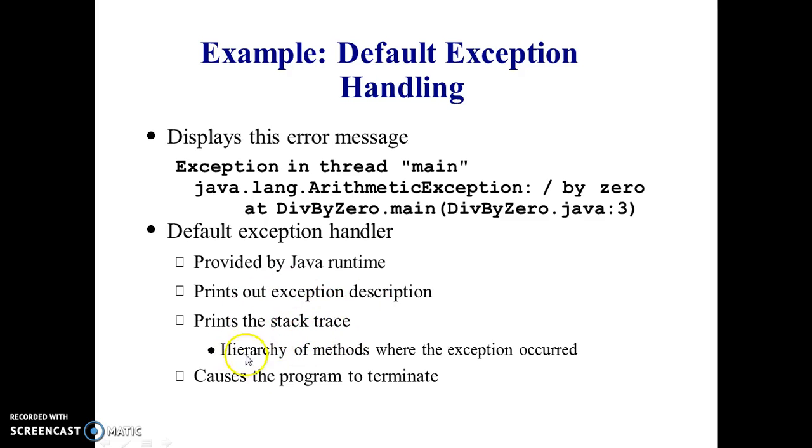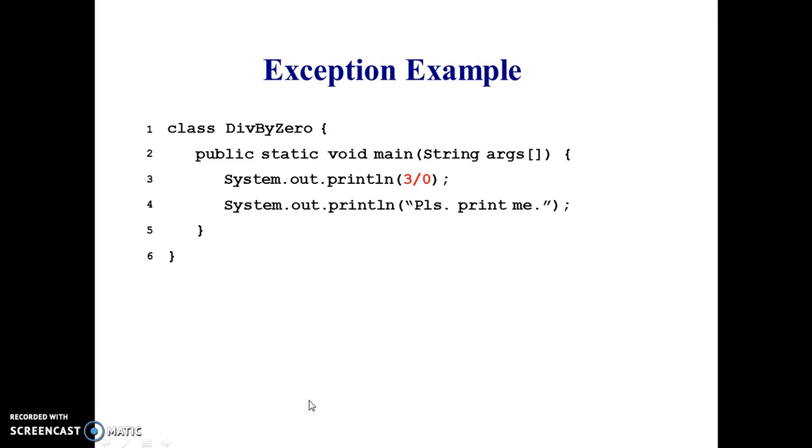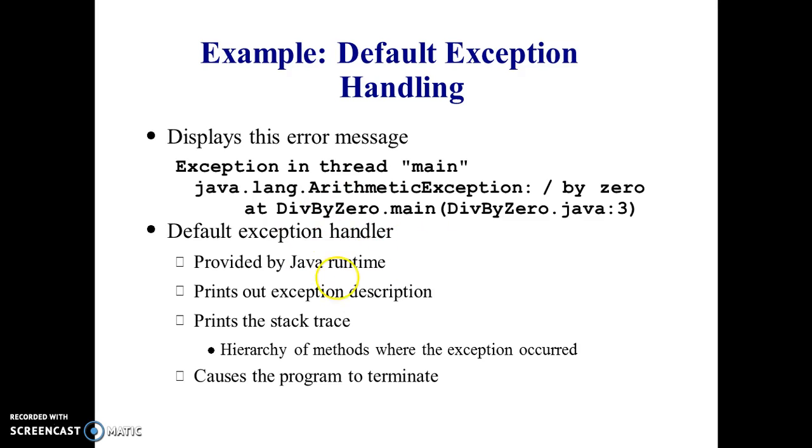What is a stack trace? It is the hierarchy of methods where the exception occurred. We say it is a stack trace. We will see it later. It causes the program to be terminated, the statements beneath this won't execute, and it stops the execution environment. It terminates the execution. That is the last point here.